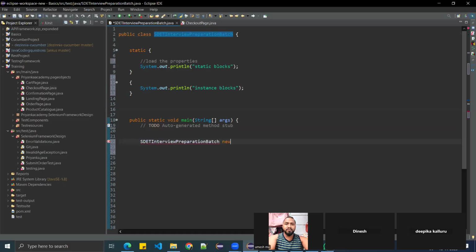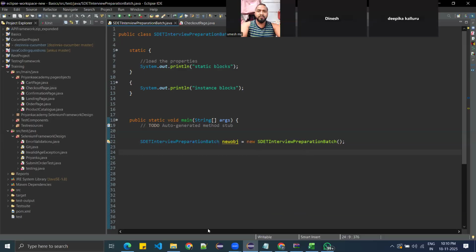So with new obj equal to new, in the process of object creation, before the constructor execution, the instance blocks will be executed. Remember this, these are expected interview questions in companies.